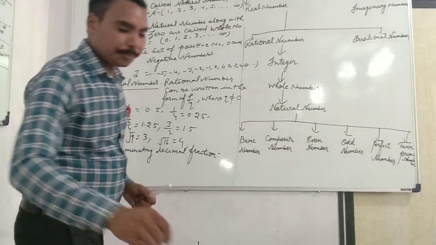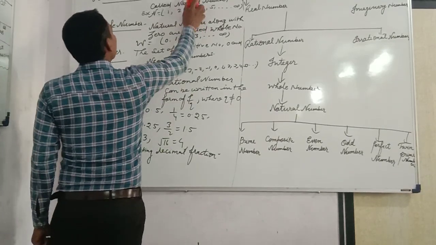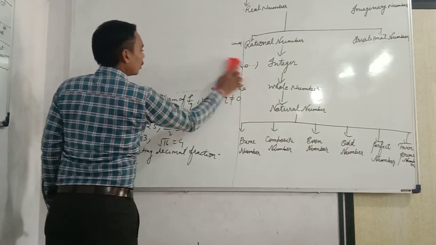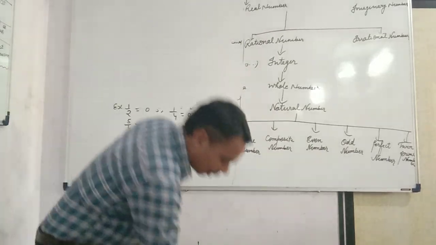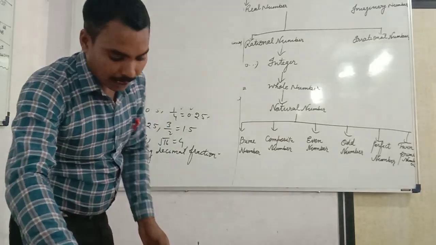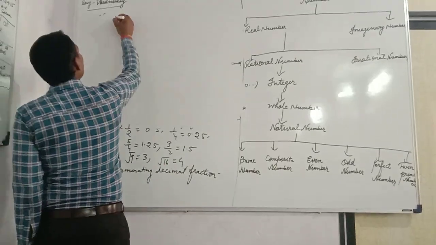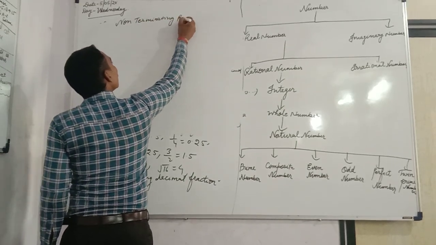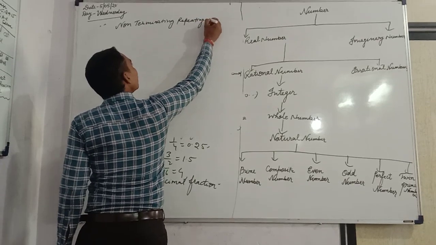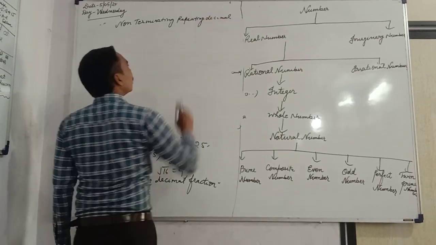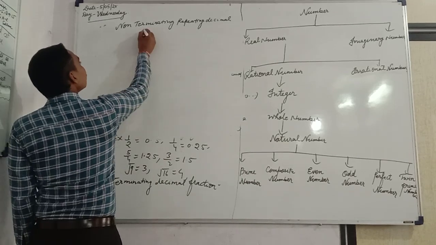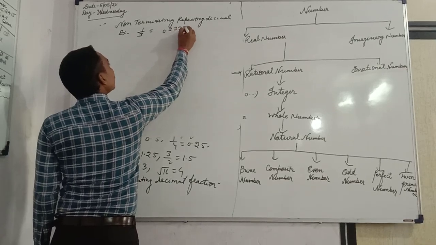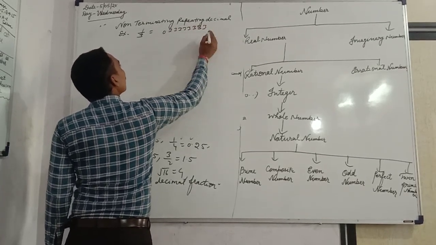And the second is the non-terminating repeating decimal fraction. For example, 1 by 3 is equal to 0.3333333 and so on.